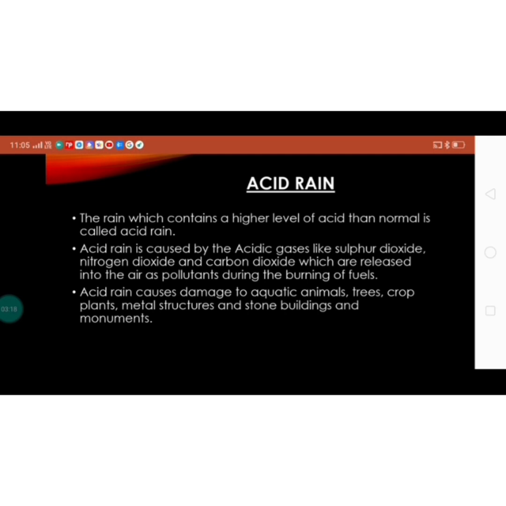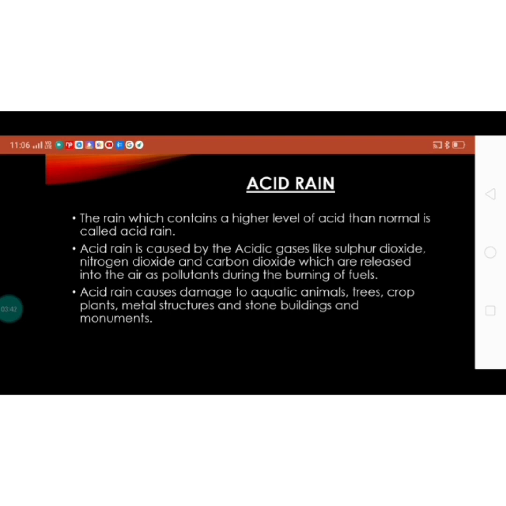Acid rain also damages crop plants in the fields. Acid rain damages metal structures like steel bridges, etc., because acid reacts with metals, as I have already mentioned, and eats up the metals.